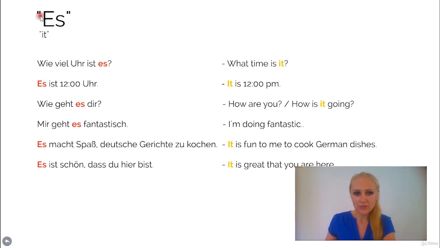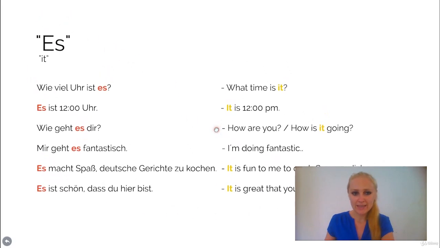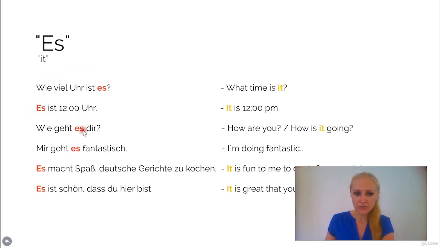So here you see a few examples, or the most important examples, let's say, where we use the word es. Okay, please learn those, especially when you want to say what time it is, to ask how somebody is doing, to say how you yourself are feeling, for example. So there are some typical sentences in which we would use the word es. Okay, please study those sentences. They will be very useful for you.